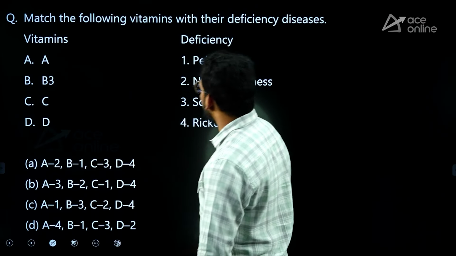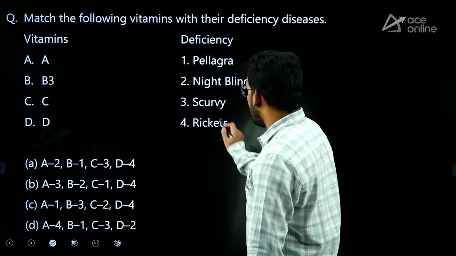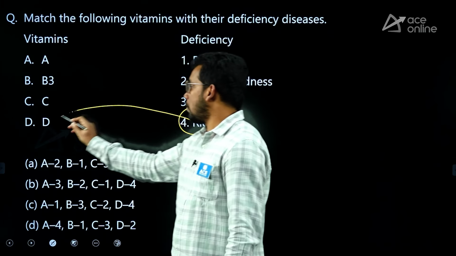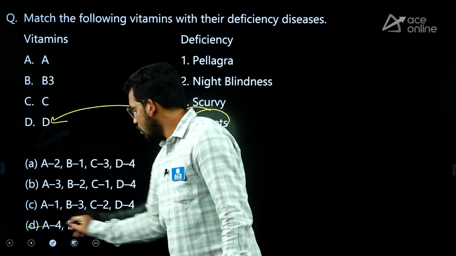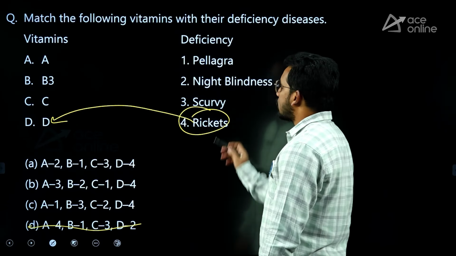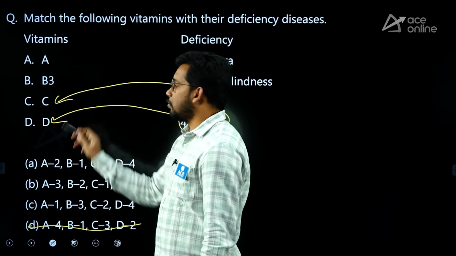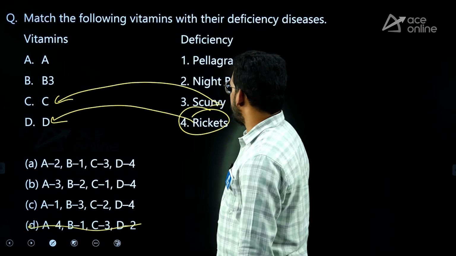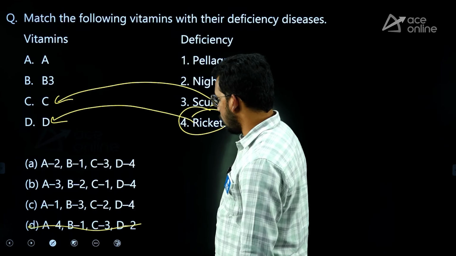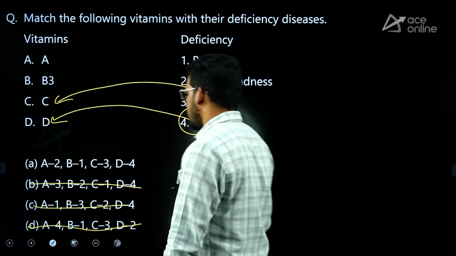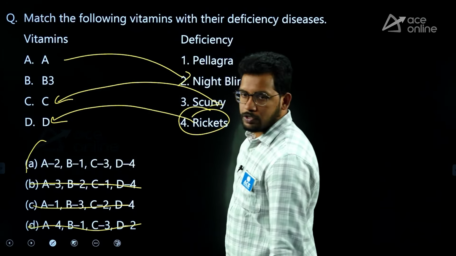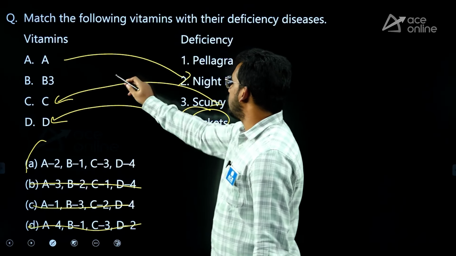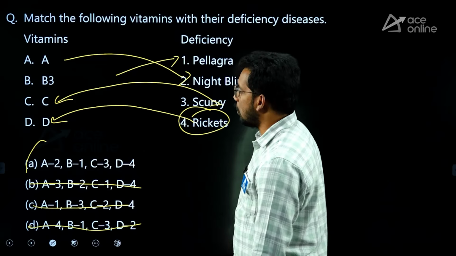But they have asked about the deficiency diseases. Rickets is caused due to deficiency of vitamin D. So D should be 4, and we can eliminate one option. Then scurvy is due to vitamin C deficiency, so we should have C3. So 2 options can be eliminated. We got the answer. A2, night blindness, is due to vitamin A deficiency. B3, deficiency causes pellagra. So the answer is A.